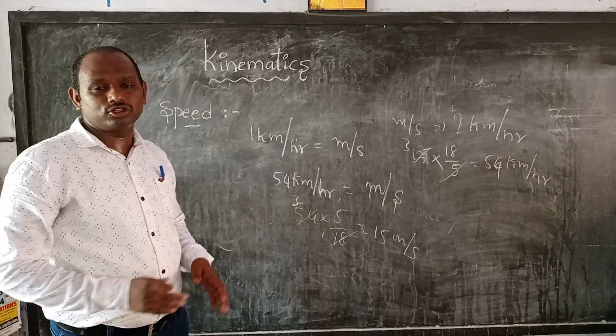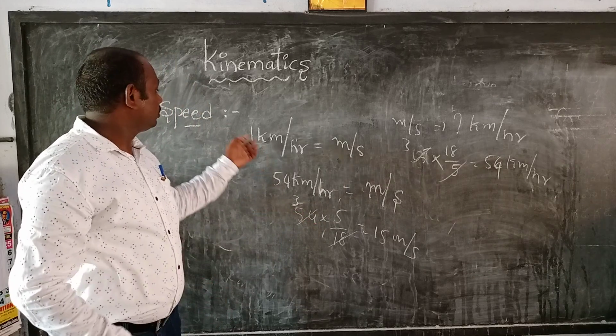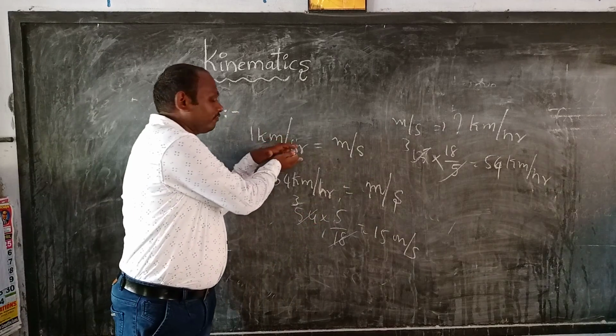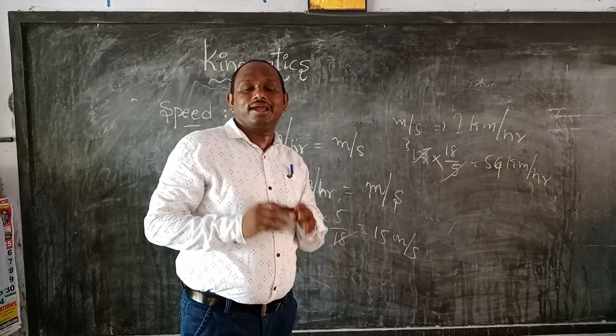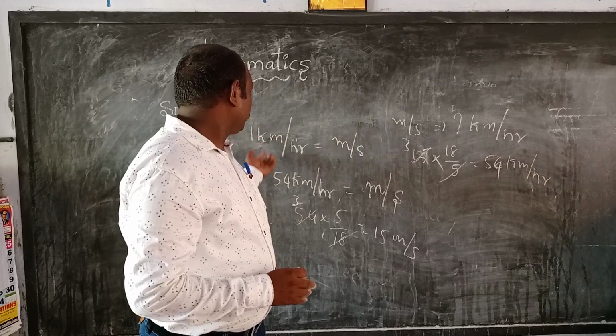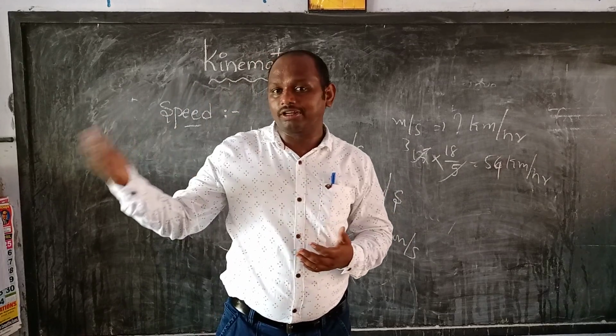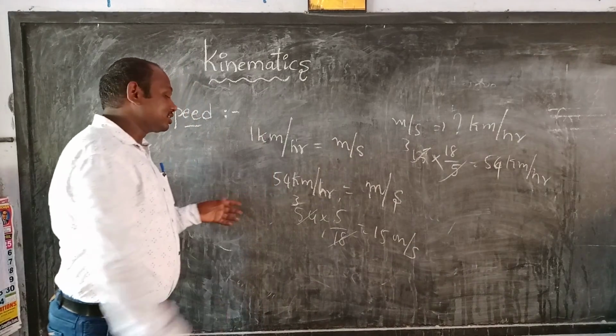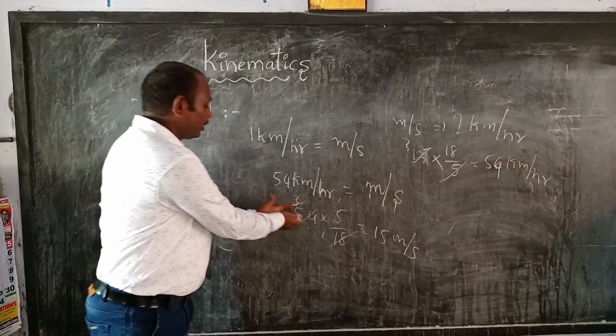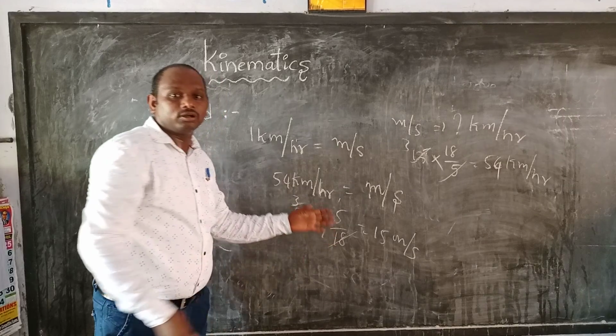This point is very important when we are doing mathematics problems. In many questions this is very important. For example, the car is moving at a speed of 54 kilometers per hour. How to convert it to meter per second? In problems like these, you must multiply by 5 by 18.